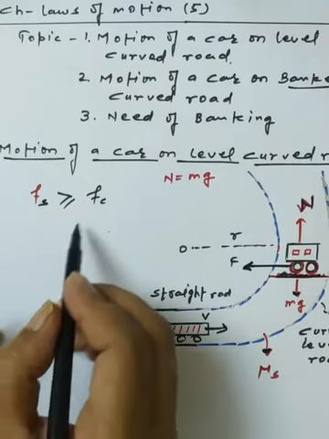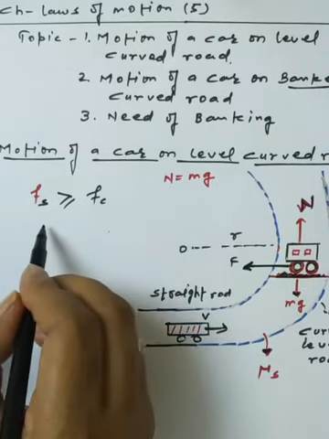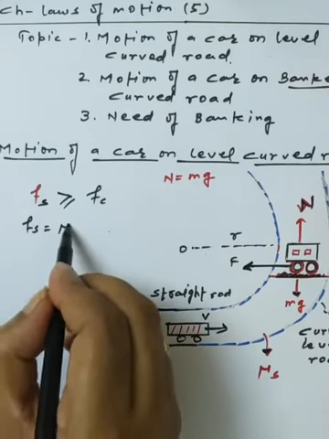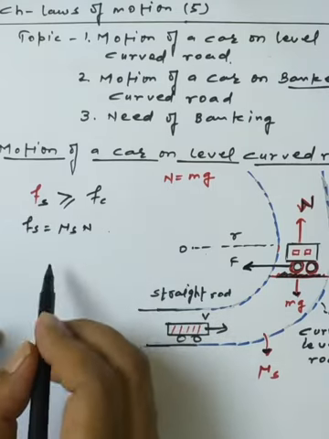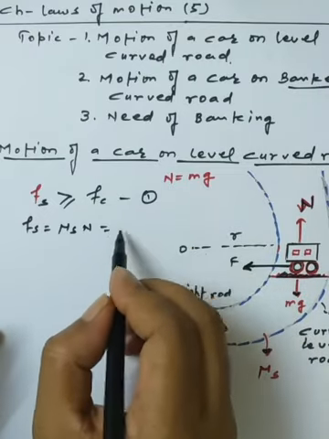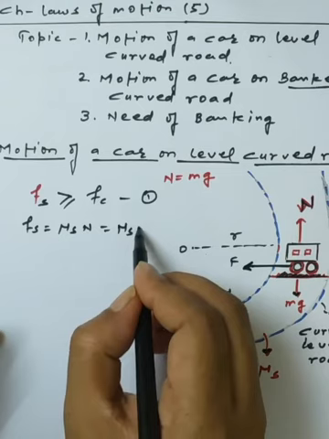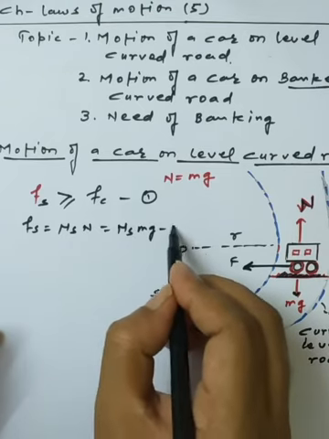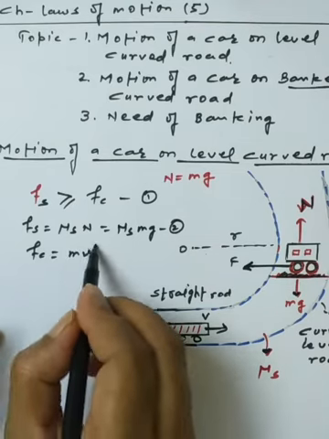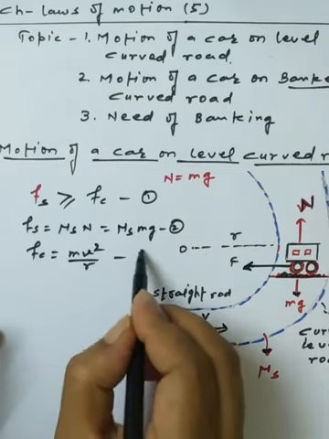Following this situation, we know that Fs is less than or equal to mu s N. This is one of the basic formulas, equation 1, and N is equal to mg, which is equation number 2. We also have the formula of the centripetal force, mv square upon r. This is equation number 3.